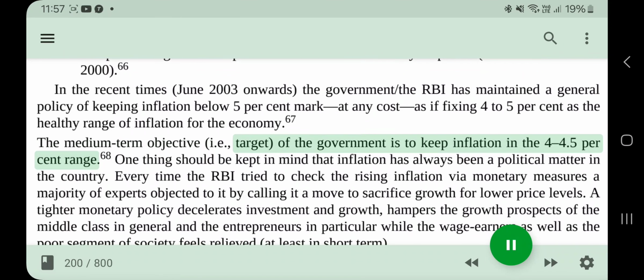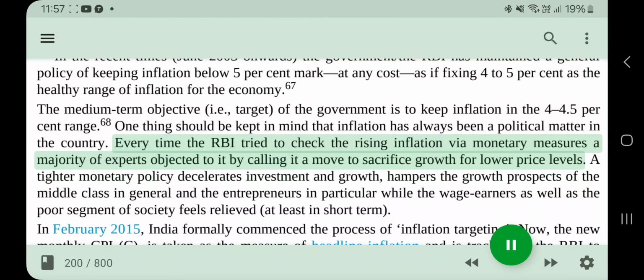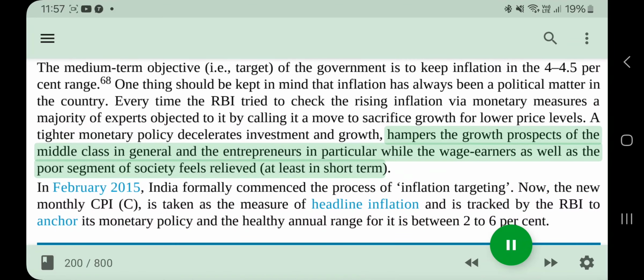One thing should be kept in mind, that inflation has always been a political matter in the country. Every time the RBI tried to check the rising inflation via monetary measures, a majority of experts objected to it by calling it a move to sacrifice growth for lower price levels. A tighter monetary policy decelerates investment and growth, hampers the growth prospects of the middle class in general and the entrepreneurs in particular, while the wage earners as well as the poor segment of society feel relieved, at least in the short term.